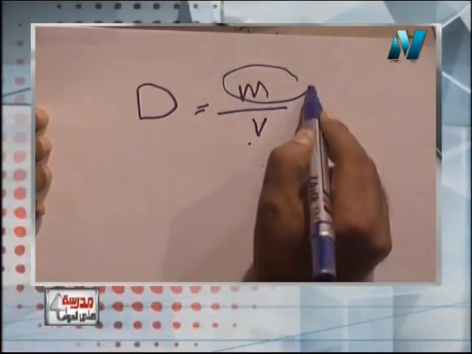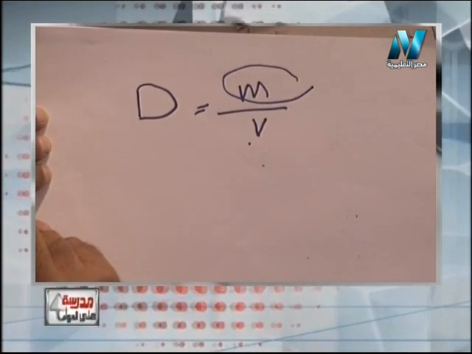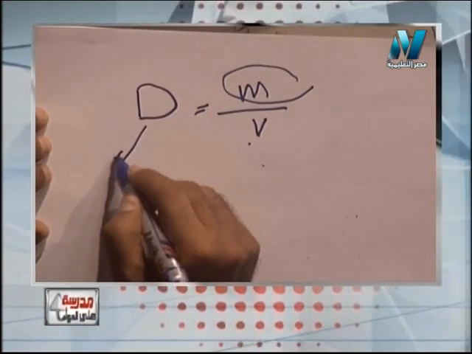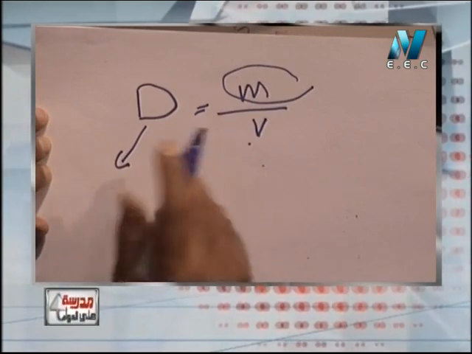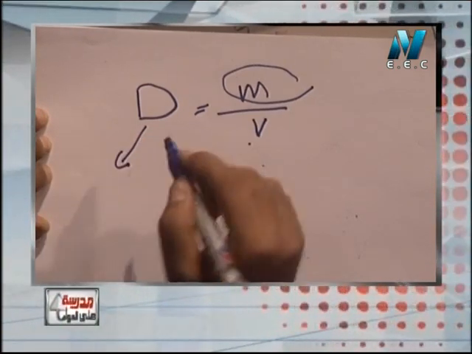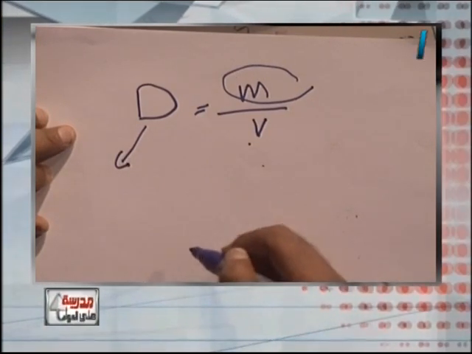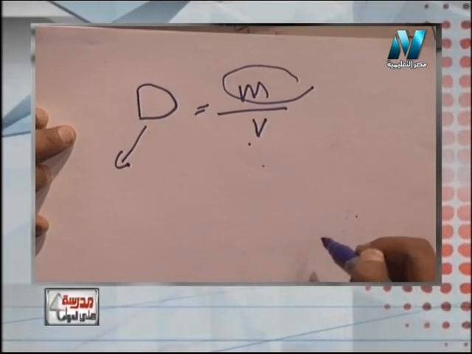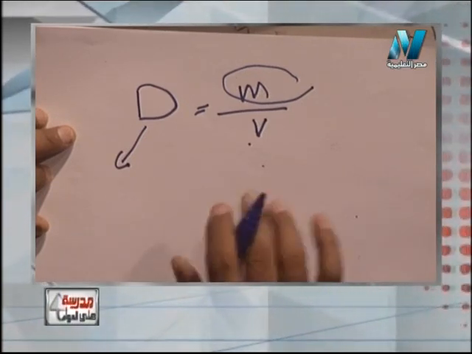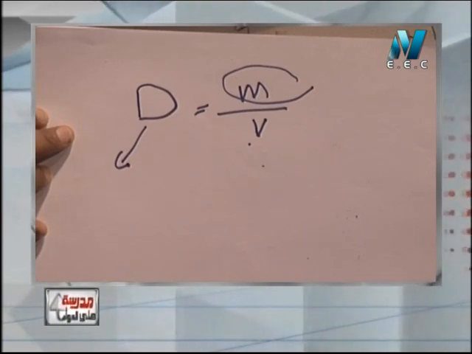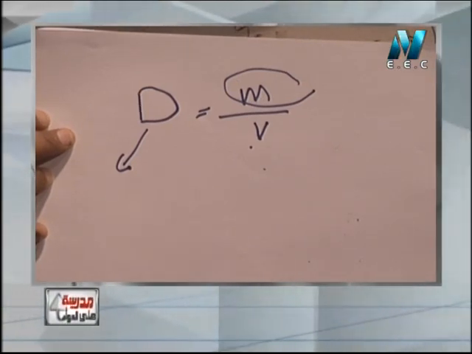What happens if mass increases? Can you say that density increases to double? Sure, no. Why? Because density is constant for each substance. For water, 1 gram per cubic centimeter. For iron, 7.8 gram for each cubic centimeter. So it doesn't change. It's constant.